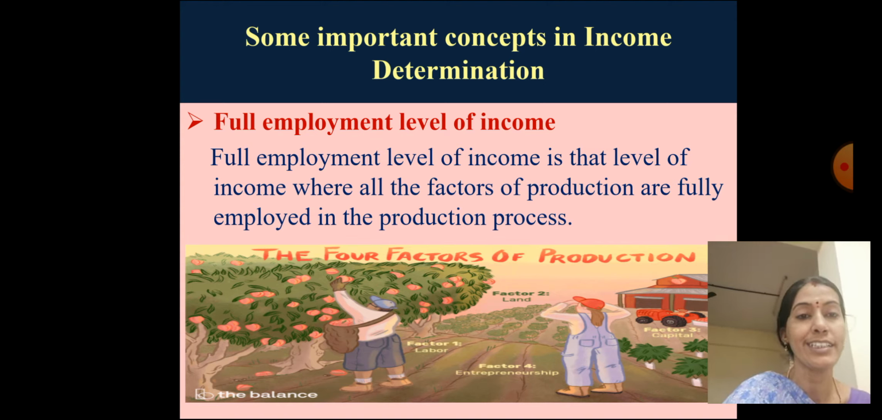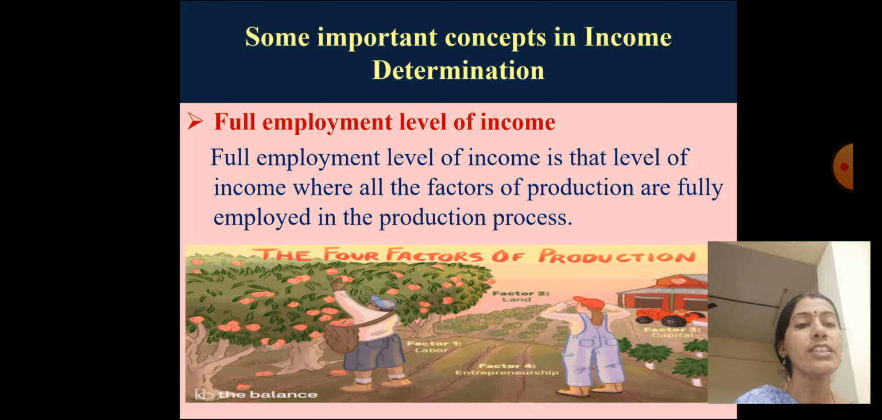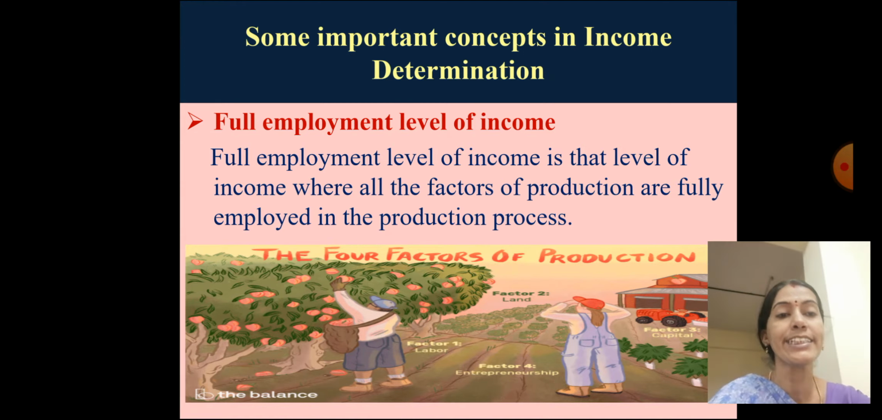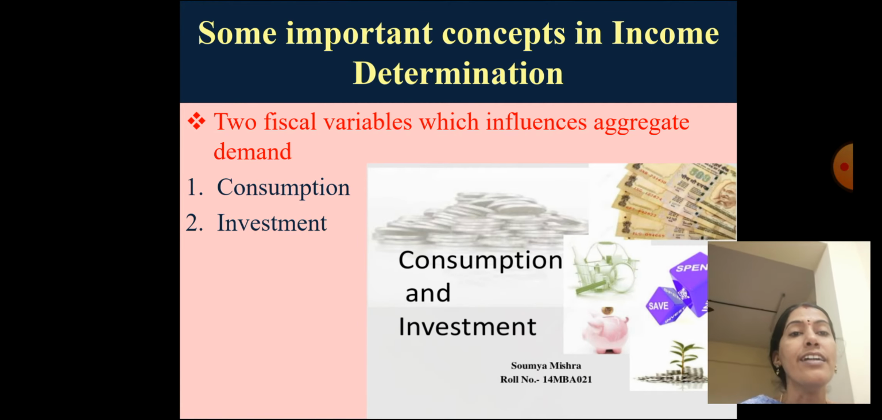I repeat the answer again. Full employment level of income is that level of income where all the factors of production are fully employed in the production process. Which are the four factors of production? Land, labor, capital, organization. These four factors of production are fully engaged in the production process. And which are the two variables which influence the aggregate demand?